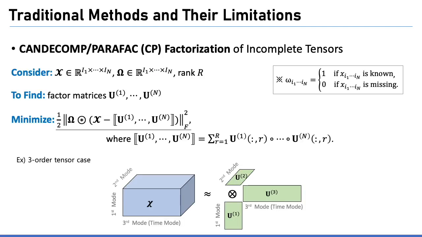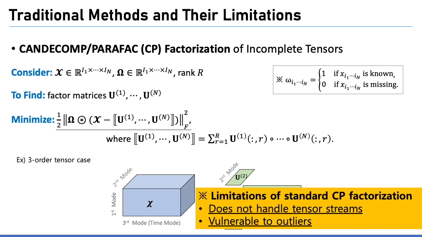Traditionally, the CP factorization-based tensor completion approach is widely used to estimate the missing values. CP factorization is to find the factor matrices, that is a low-rank approximation of the target tensor X, only considering the observed entries. However, the limitations of standard CP factorization are that it does not handle tensor streams and it is vulnerable to outliers.